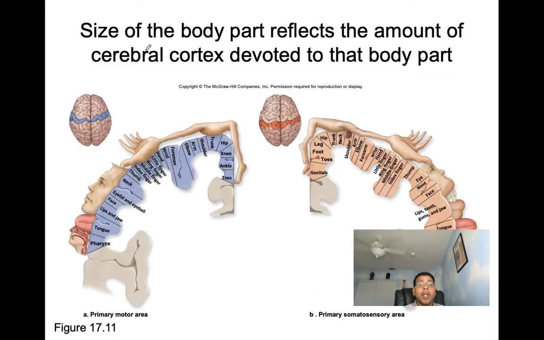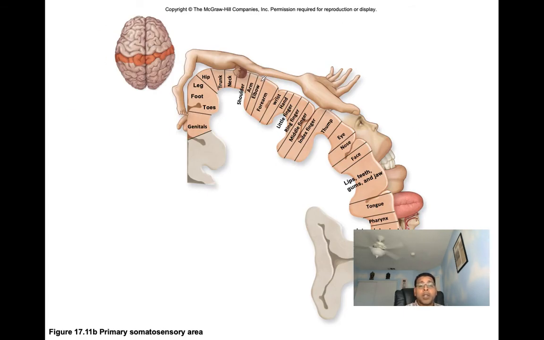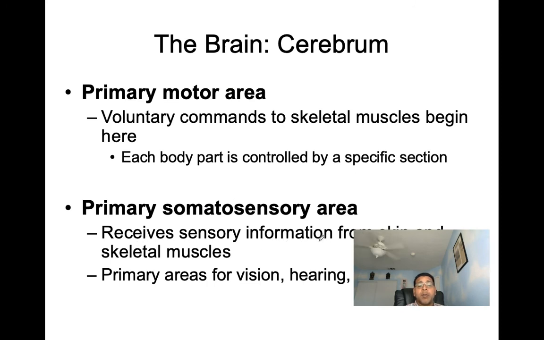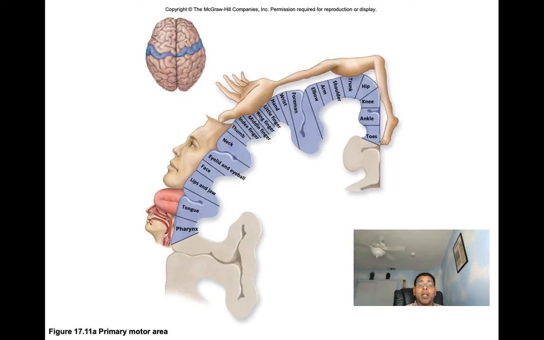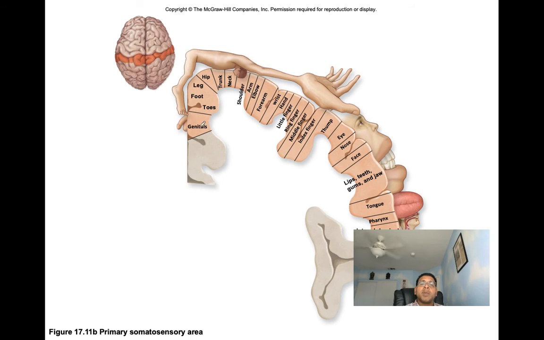Now when we talk sensory, here you can see we have a homunculus, is what this is called, a homunculus for sensory as well. Now we talk primary somatosensory area, we said the primary somatosensory area receives sensory information from the skin and skeletal muscles, and it's serving as the primary area for vision, hearing, taste, and smell. So here you can see these specific areas of the cortex of the brain are going to provide sensory innervation to these specific areas of the body. So if we have a patient that suffers a stroke and they lose motor innervation to a specific area, we can pinpoint where it's going to be at.